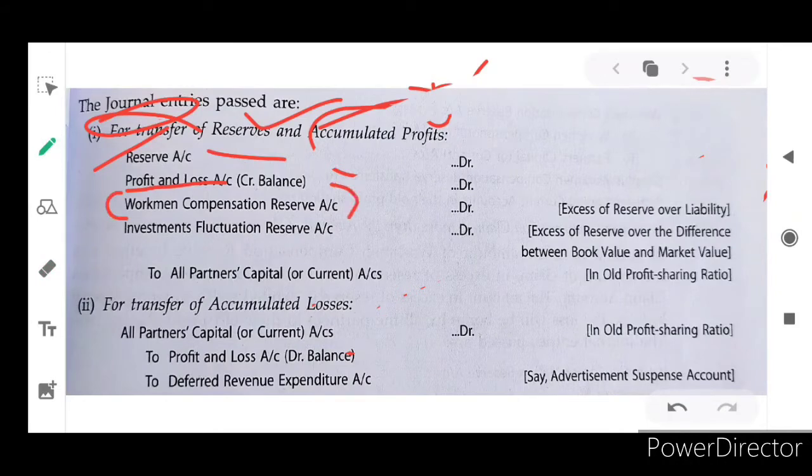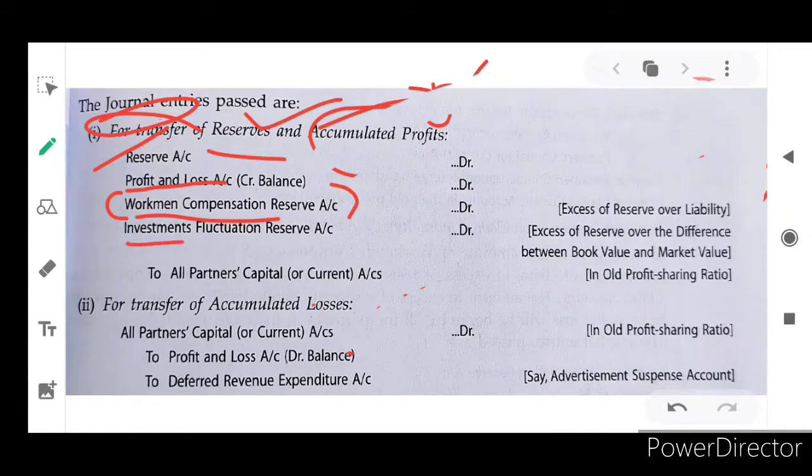And workman compensation is a specific reserve. Specifically, they allotted some money from past profit to meet future contingencies, especially workman compensation. By chance, if any workman met an accident, the firm has to compensate, isn't it? For the purpose of compensating the workers during work hours, they are allotting some money from past profit to meet future workman contingencies, isn't it?